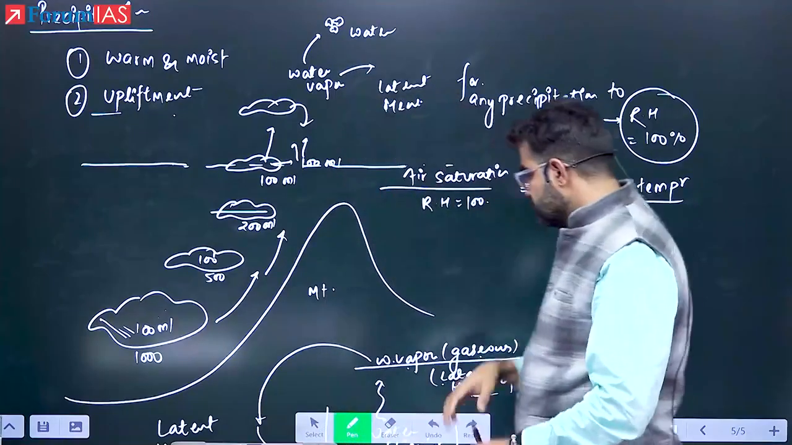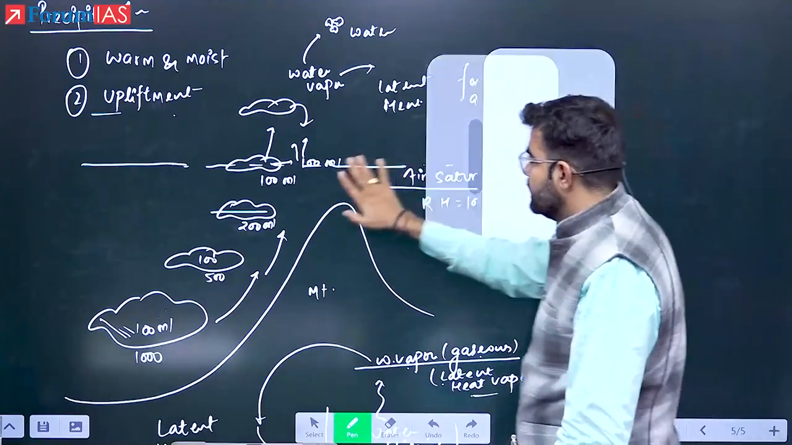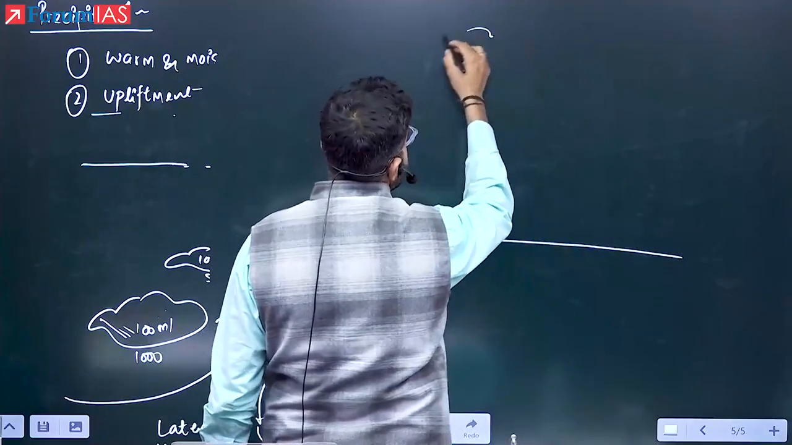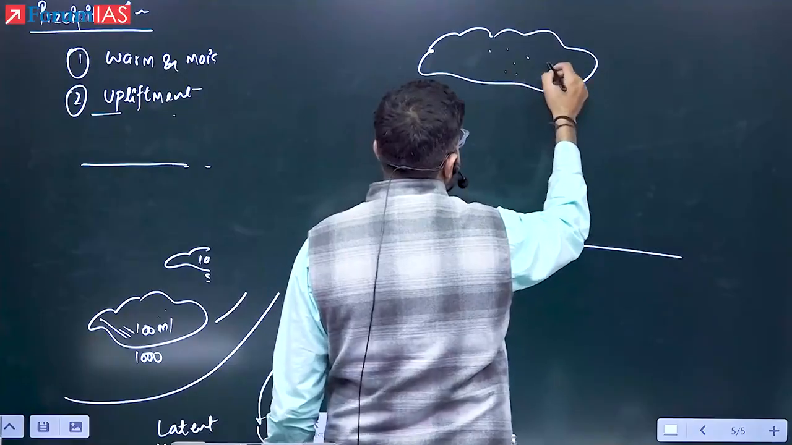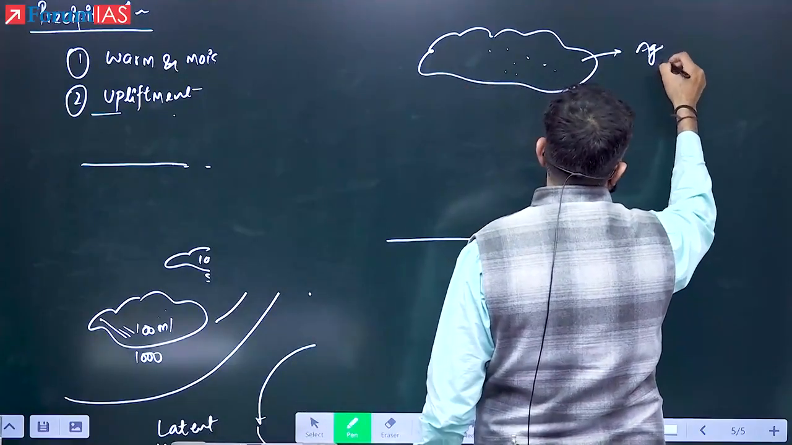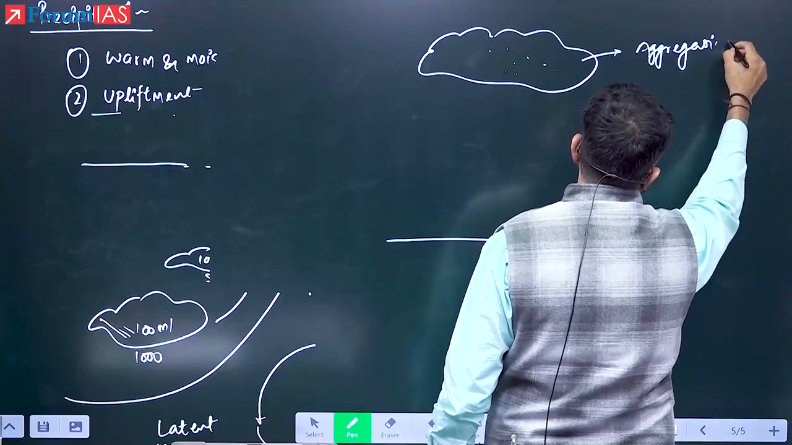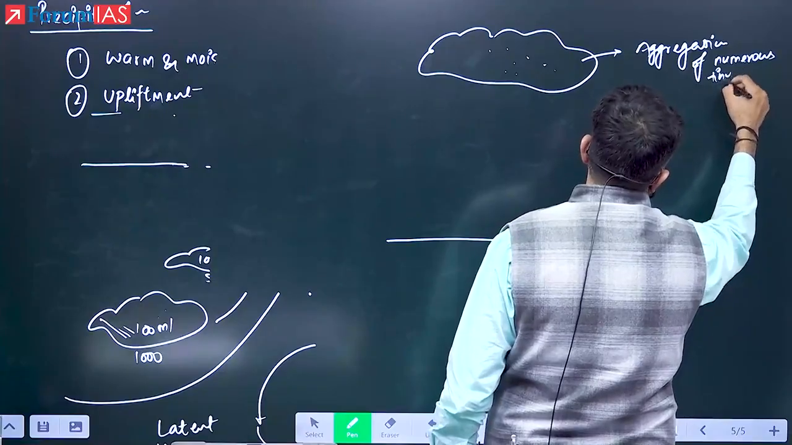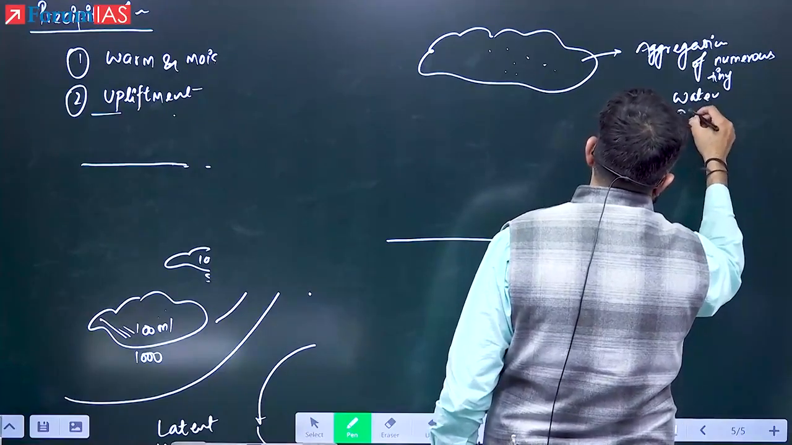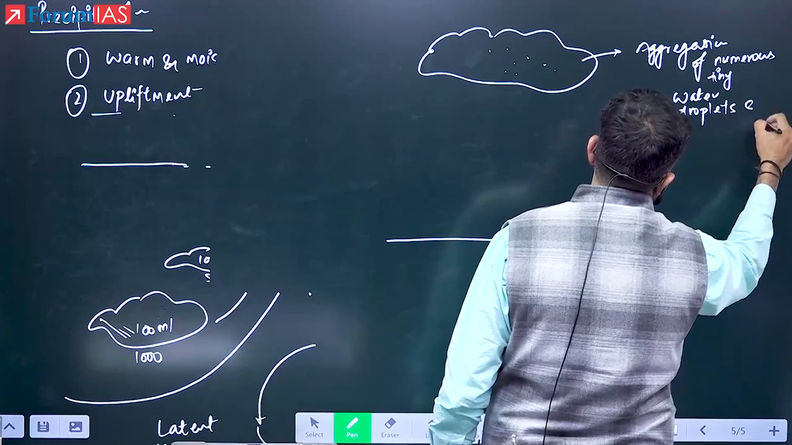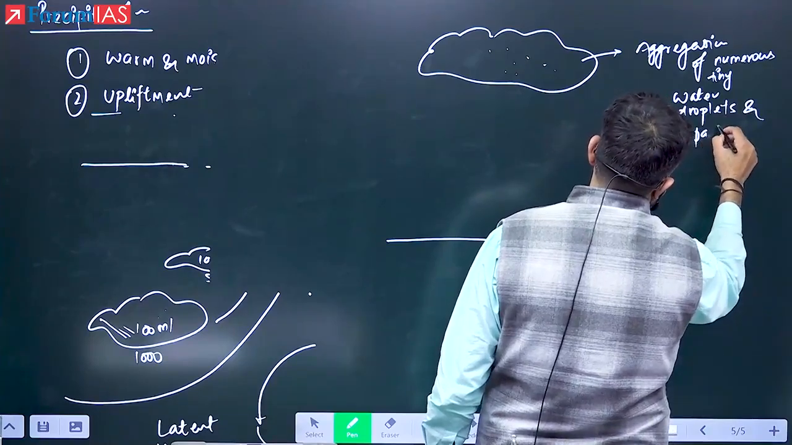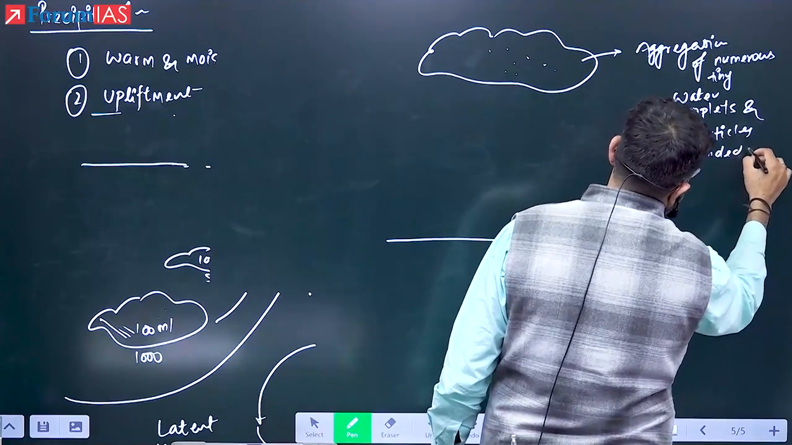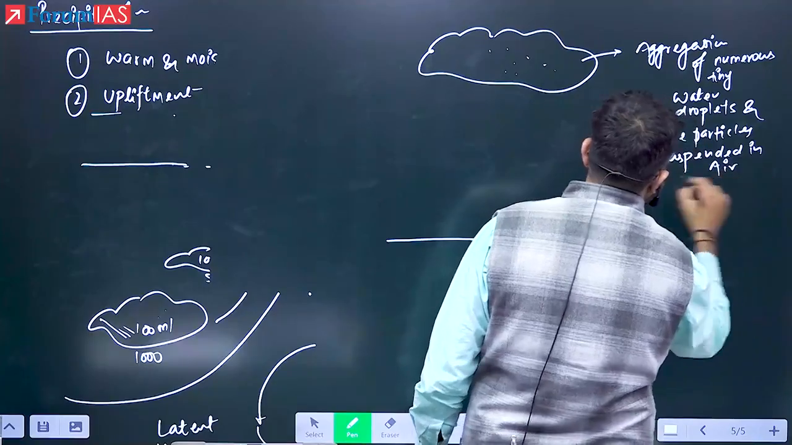And see here now, if I remove this diagram, this is the surface. And here, the cloud is forming. What is cloud? Nothing but aggregation of, I'm writing here, aggregation of numerous tiny water droplets and ice particles suspended in air. Okay, this is known as cloud.